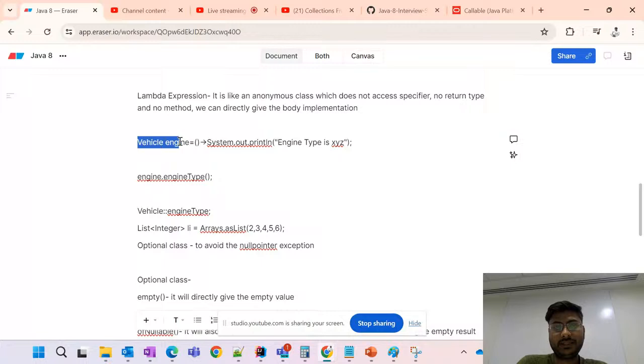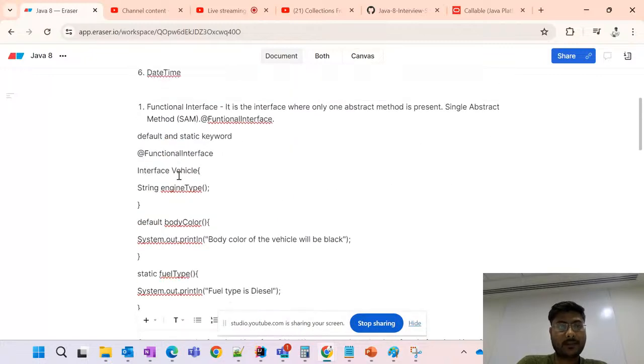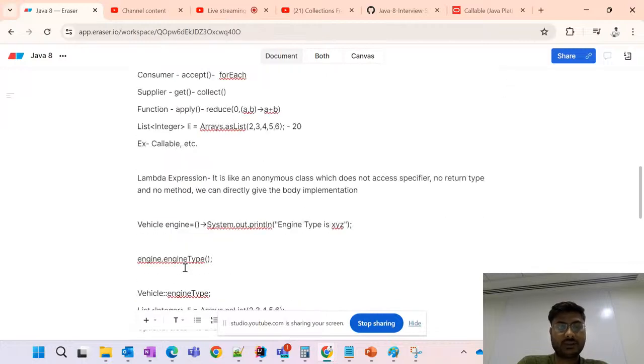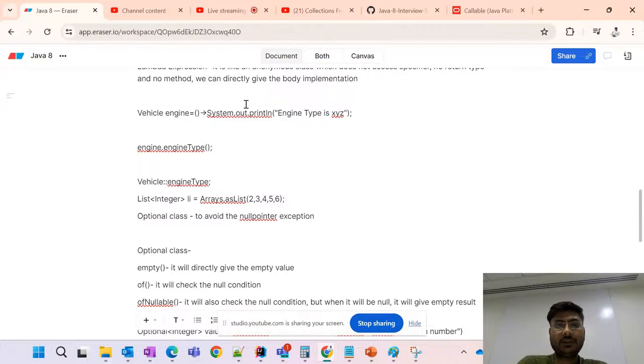Like we have implemented the method for this vehicle interface, and now we are calling this method, whichever method is there for this vehicle interface. So engine is the reference, so engine dot engine type, and make sure that it should apply only in the functional interface. So engine type you can see, right? So when we call this, it will print the output, the result, that engine type is XYZ.